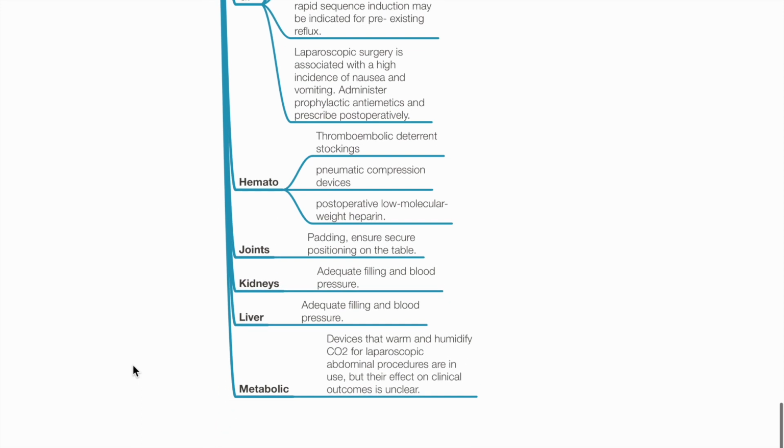Hematology. Thromboembolic deterrent stockings to reduce risk of DVT. Pneumatic compression devices are another option. Post-operative low molecular weight heparin should be considered. Joints. Adequate padding to prevent pressure injury. Ensure secure positioning on the table. Kidneys. Adequate filling and blood pressure to prevent renal or liver hypoperfusion.